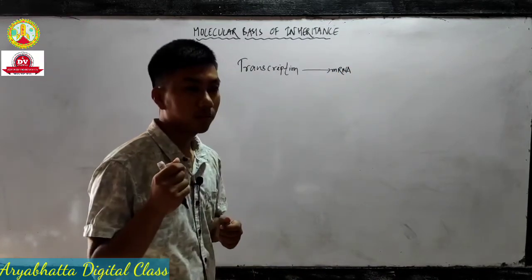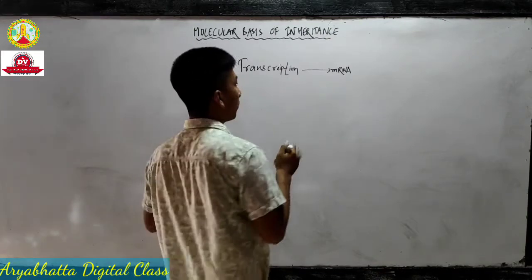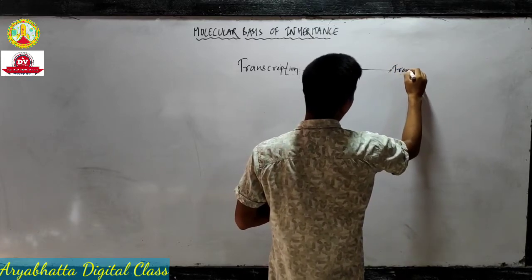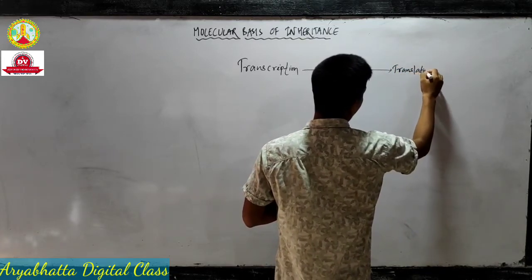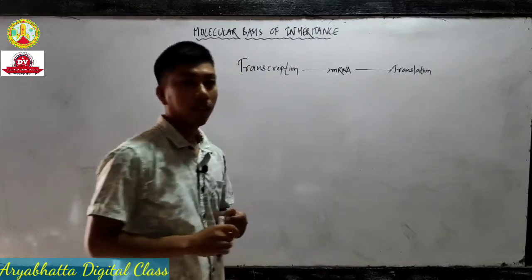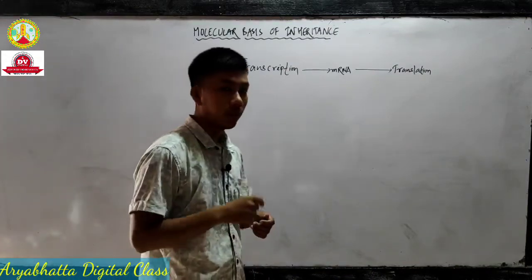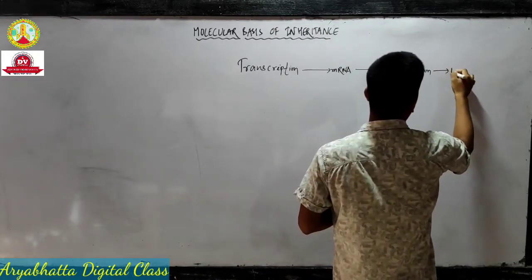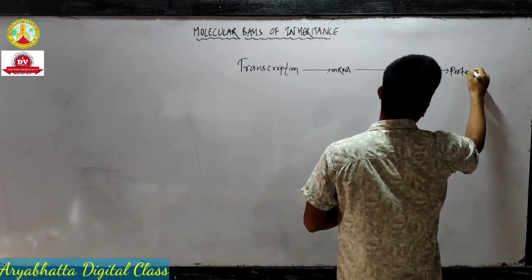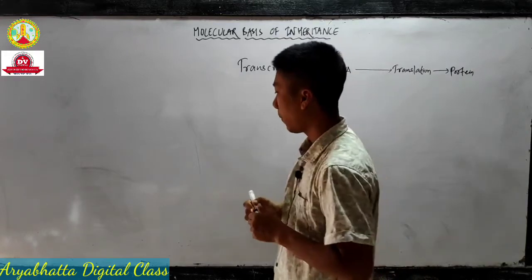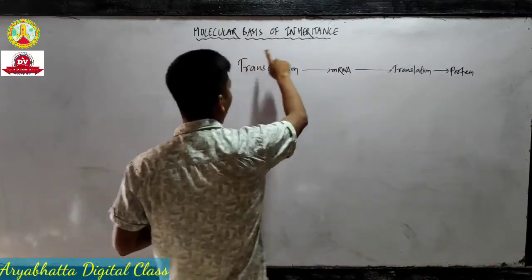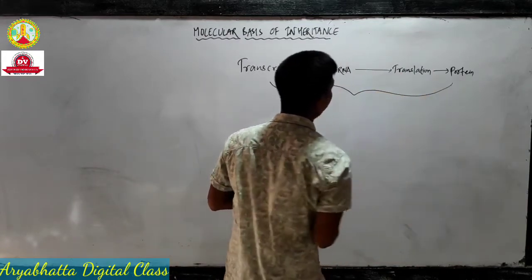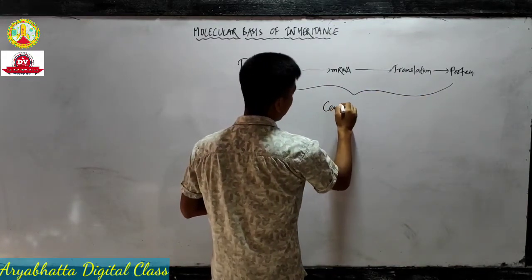Then after mRNA, it will undergo the process of translation, and finally after translation the protein will form. So this overall process we call the central dogma.